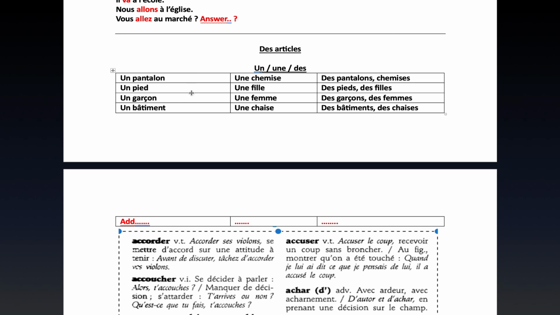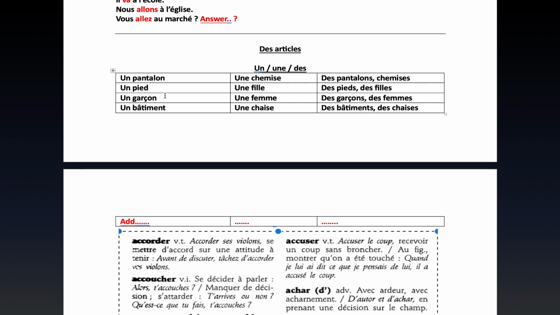So these are examples of masculine nouns with the article un. Un pantalon. You will say this after me so that you get to master the pronunciation. Un pantalon. Un pied.